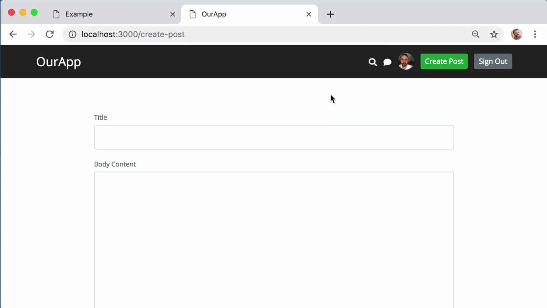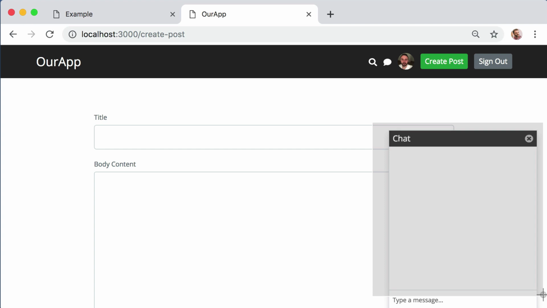Okay, changing gears. If we look up in the header, we can see a chat or conversation looking icon. If you click that, it opens a chat box, connects you to the chat room, and this is not a one-on-one direct messaging inbox system. This is more of an old school traditional public chat room.